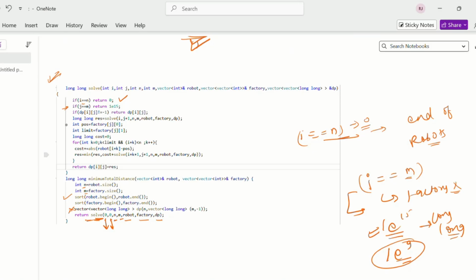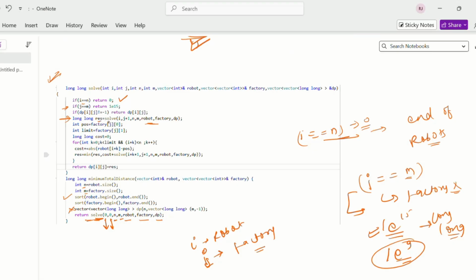Then this is the case where we are not using that particular factory. i is the robot index and j is for the jth factory. Suppose we are not using the jth factory, so we can store in our result that we are not using the jth factory.